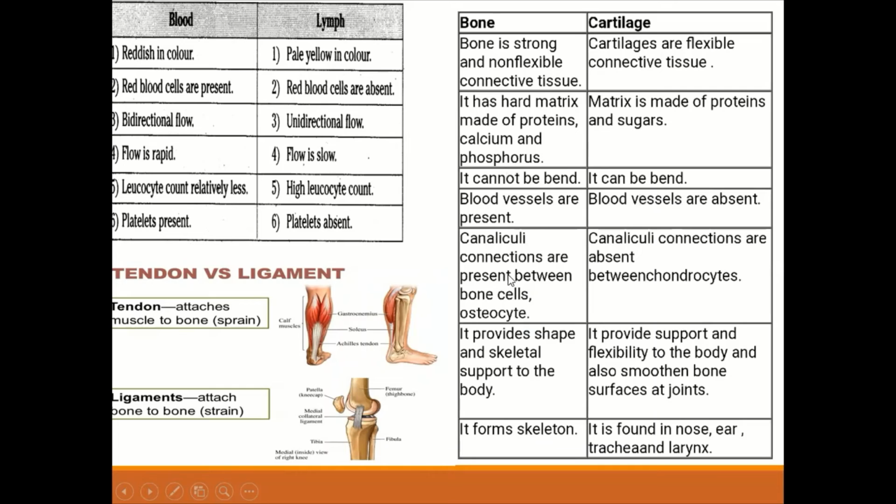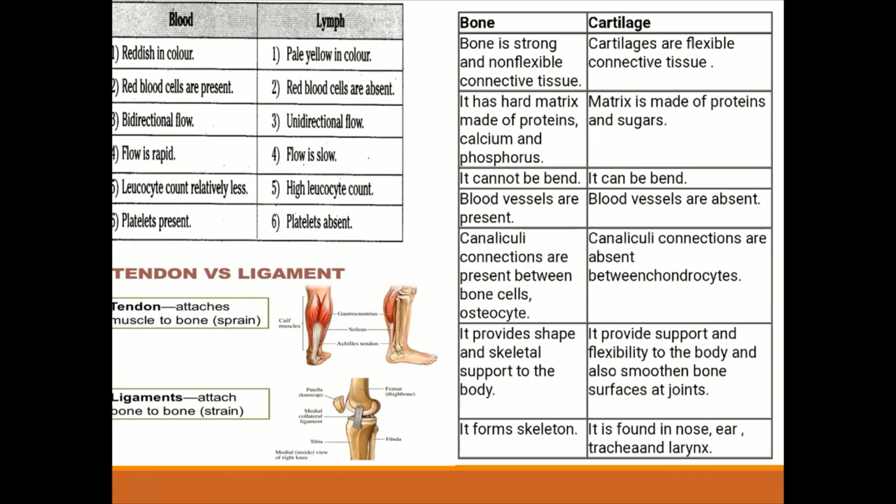Canaliculi connections are present between bone cells that are called osteocytes, but canaliculi connections are absent between chondrocytes, which are the cells of cartilage. Osteocyte is to bone and chondrocyte is to cartilage. They have the same meaning for both of them. Bone provides shape and skeletal support to our body, but cartilage provides support and flexibility to the body, and it also smoothens bone surfaces at joints.